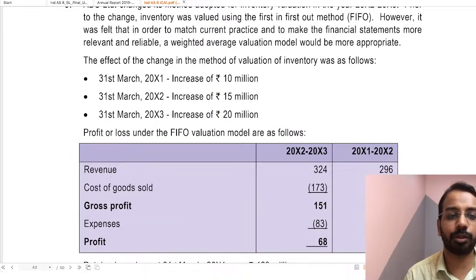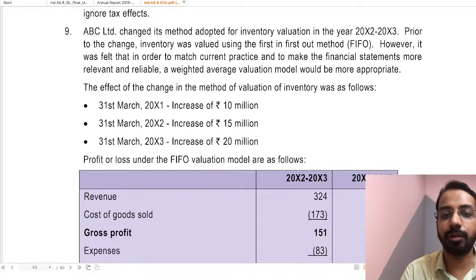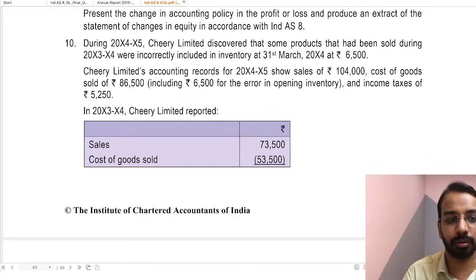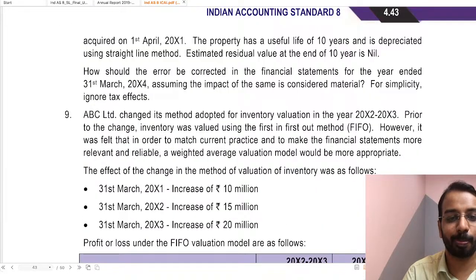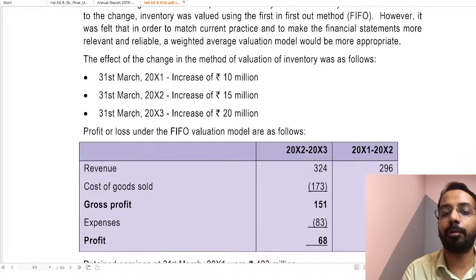Then let's look at question number 9. ABC Limited changed its method for inventory valuation in year 3. Prior to the change, inventory was valued using the first in first out method. However, it was felt that in order to match the current practice and to make the financial statements more relevant and reliable, a weighted average valuation would be appropriate. Oh, sorry, I was reading the answers. It looked like an answer itself. So, FIFO to weighted average is a change in accounting policy.